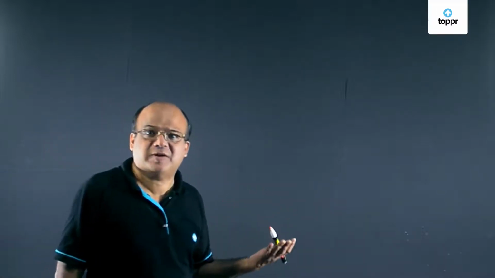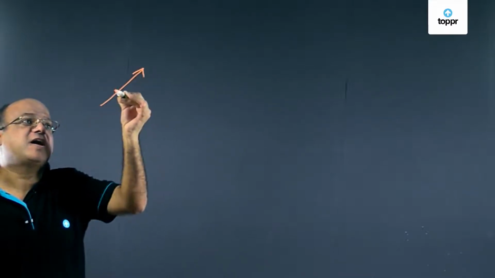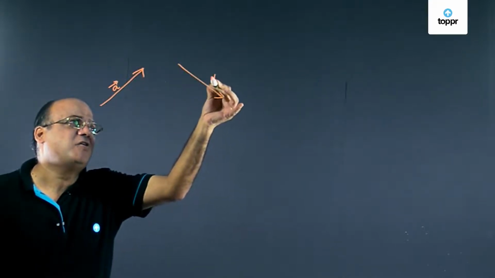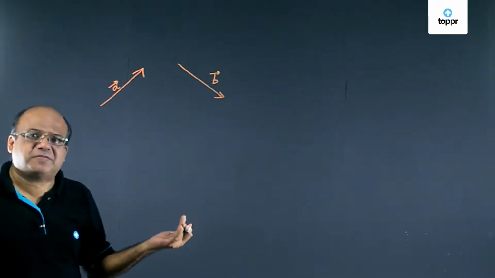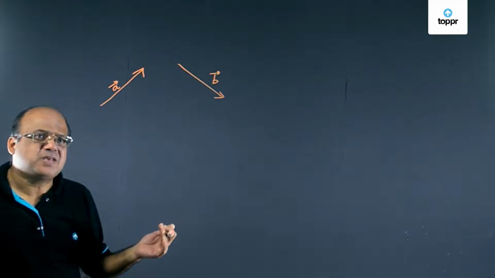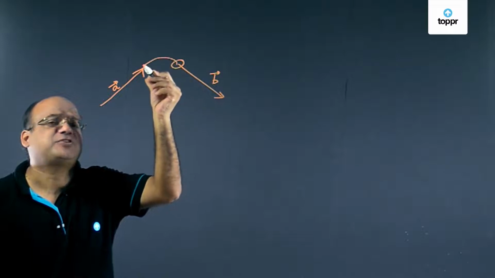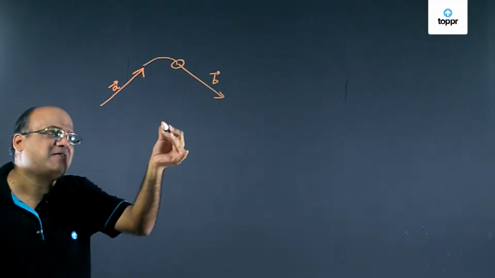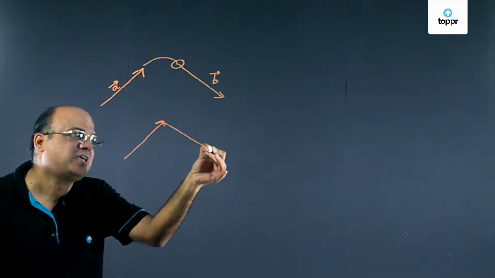Now we will learn how to add free vectors by triangle method. Free vectors can be shifted parallelly as long as we keep length and direction same. Now we have got these two vectors, A vector and B vector. We want to add them. So what is the first step? First step is shift the tail of the second vector to the head of the first vector. Always remember tail to head. So draw A vector as it is and shift the tail of this B to the head of A.